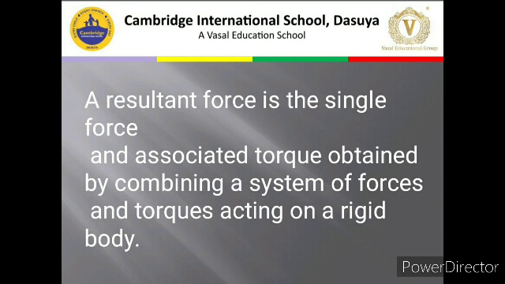Now it depends upon the different kinds of forces acting. If the forces are equal and in opposite directions, they are going to cancel out and your resultant force will become 0. But if they do not cancel out, if they are unequal, then you will have some non-zero resultant. So your resultant force depends upon whether the forces are balanced or unbalanced. If you have balanced forces, the resultant force will be 0. If you have unbalanced forces, then the resultant force will be non-zero.